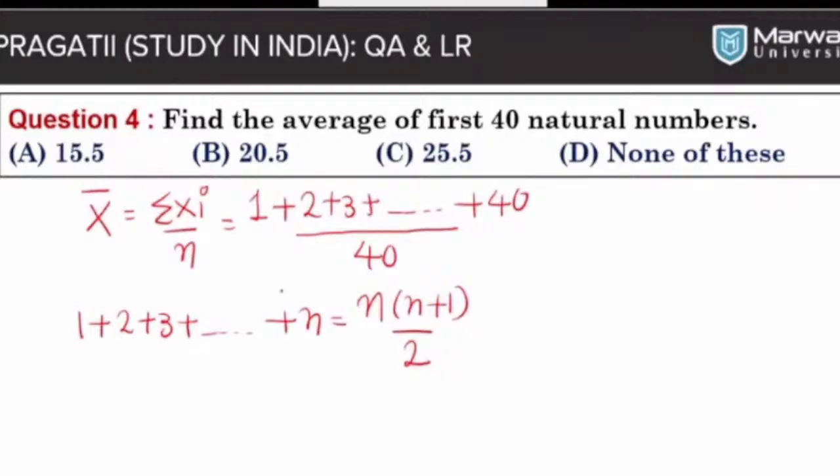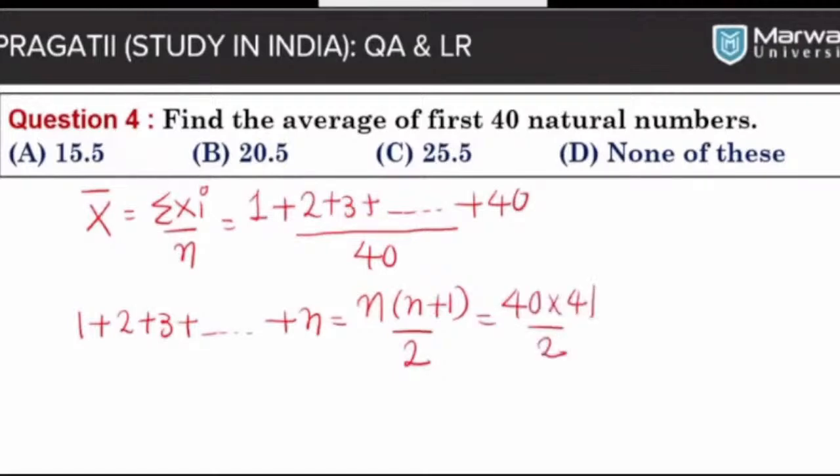So here you want to find the addition of the first 40 natural numbers, so n will be 40. If I put n, the value will be 40. So we can say that 40 into 41 divided by 2. And one more thing, without calculating this, you can directly enter it in the formula and you will get the answer. So I don't want to calculate this 40 into 41 divided by 2, I am just putting it in the formula.